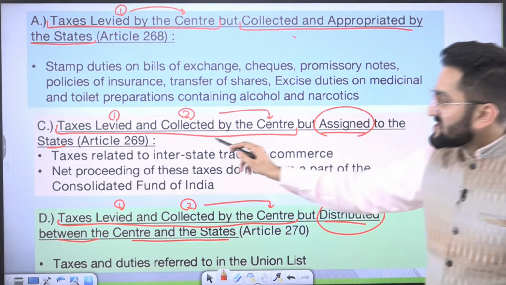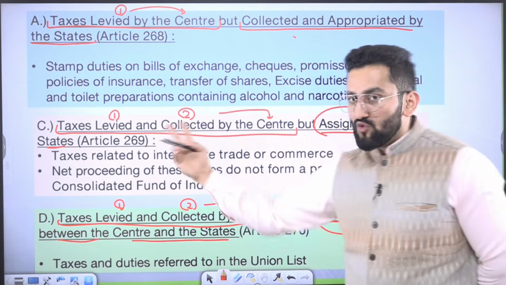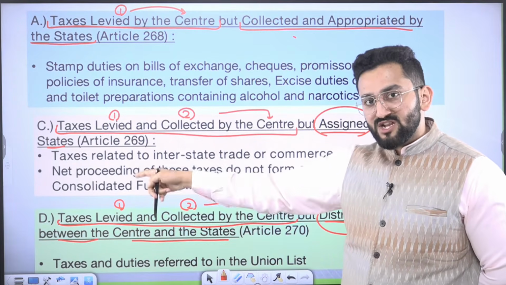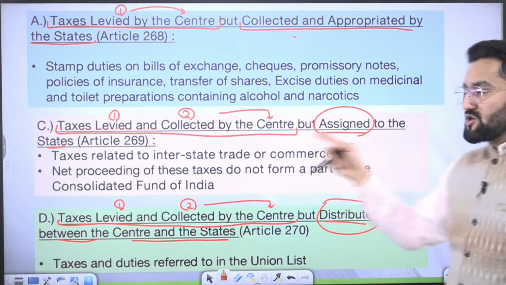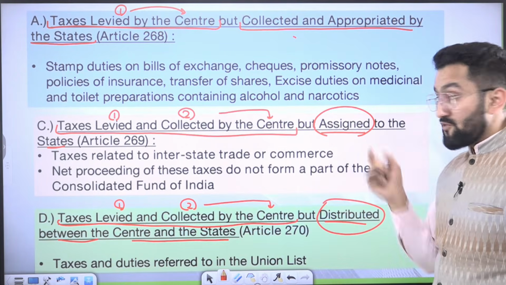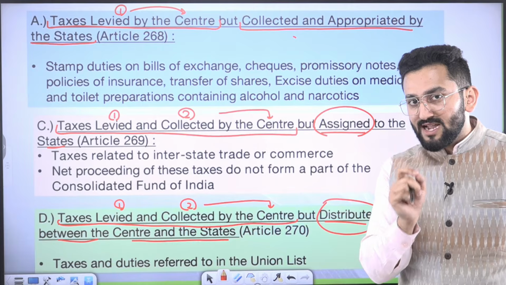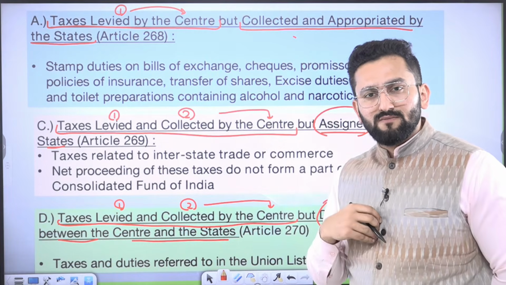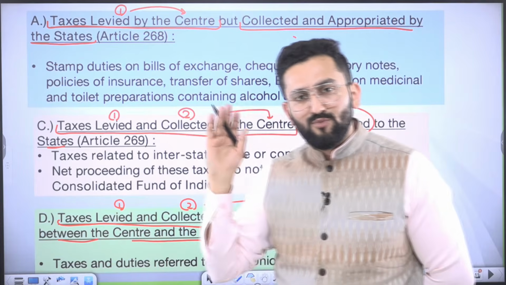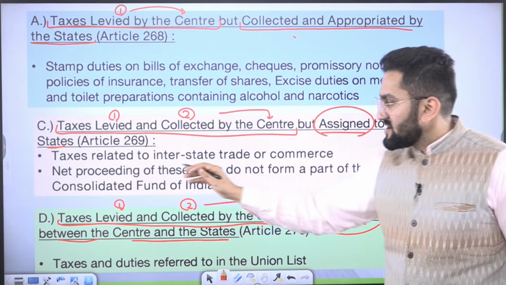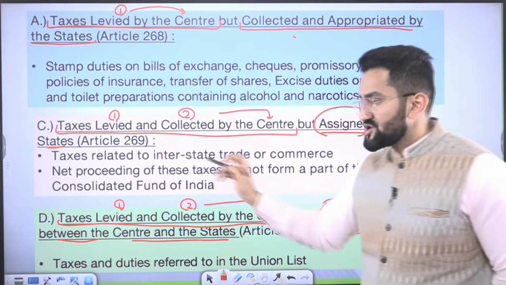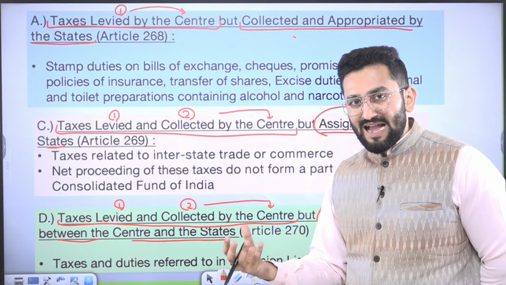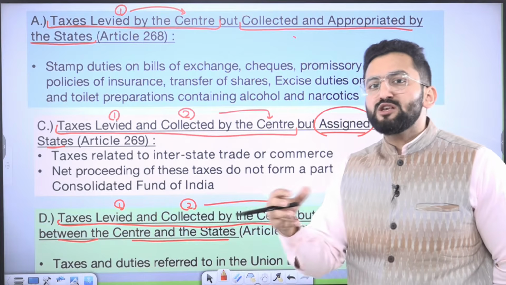Now, taxes levied and collected by center. So here you have two cases with center. Earlier you had just one case with center, now two: levied and collected by center and assigned to the state. Please remember, I'm focusing on the word assigned. Assigned means now it is given to the state. We have imposed, we have collected, now given to state. You actually appropriate. So, tax related to interstate trade and commerce. It means a tax applied when one thing is produced in one state and sold in another state.